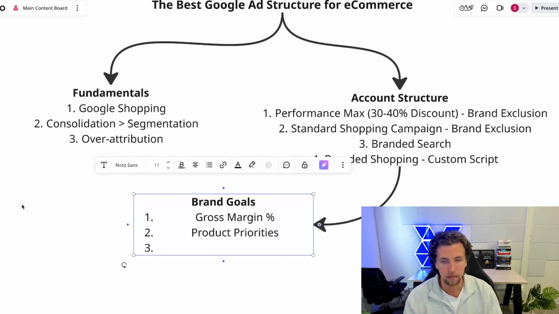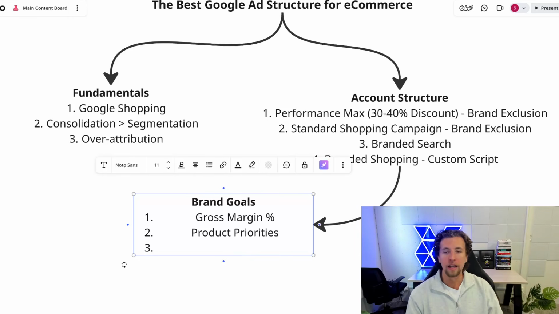product. However, if you're consolidated into just one campaign, one PMAX, one standard shopping, you have no ability to tell the campaign, hey, this product, prioritize it, or hey, this collection, put more spend there. It's just going to distribute spend based on whatever the objective of the campaign is, whether that's maximizing for value, maximizing for a specific ROAS number, or just maximizing across a CPA or conversion target.